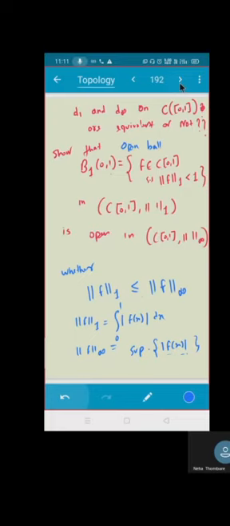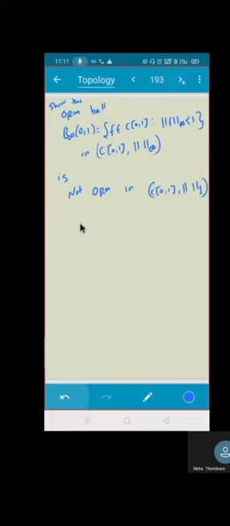And here you have your norm f infinity, which is the supremum of mod f of x, and your norm f1, which is the integral from 0 to 1 of mod f of x dx, correct? Now can you compare between them? If one is less than 1, can you say the other is also less than 1?